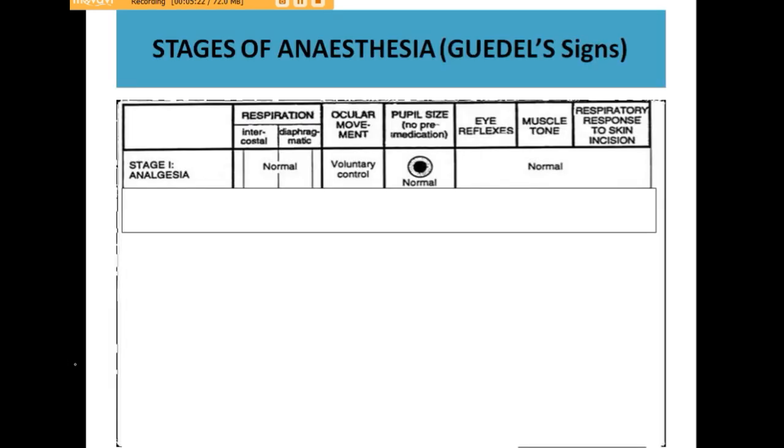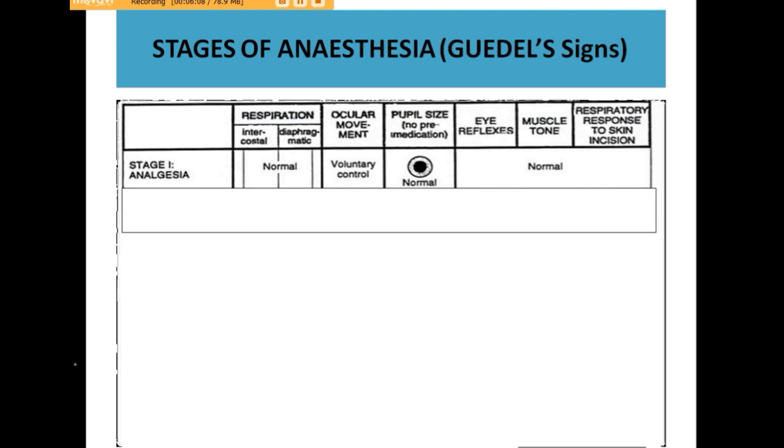So Guedel divided the stages of anesthesia into 4 stages. This was seen when he used ether as an anesthetic agent, because ether is a slow anesthetic agent, so all the stages are quite visible with ether. Stage 1 is the stage of analgesia, and almost all the parameters remain normal: respiration is normal, ocular movements are there, pupil size is normal, and all the reflexes are present, but the patient does not sense pain. So this is the stage of analgesia, and this is the stage in which labor can be performed. Only labor can be performed at this stage of